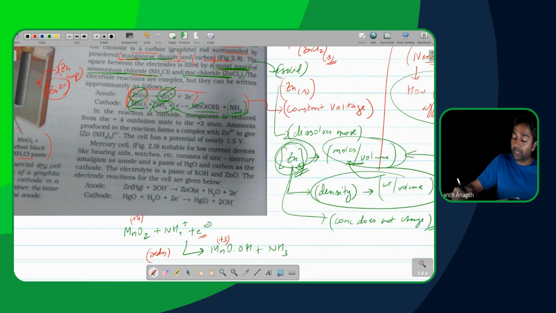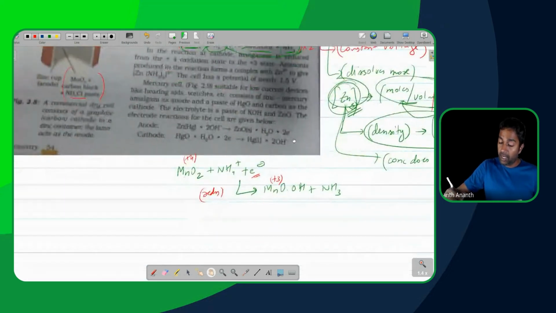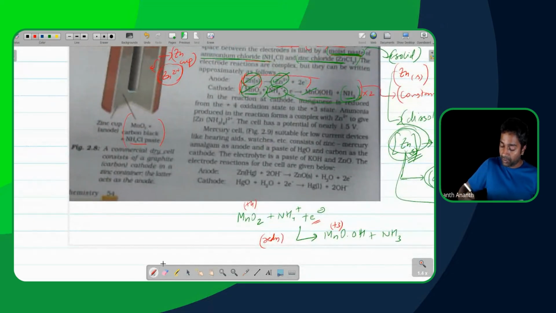So effectively, we multiply this reaction by 2 and then add up. What is my final reaction for the dry cell?